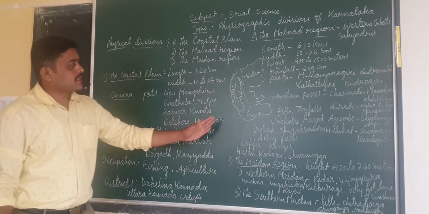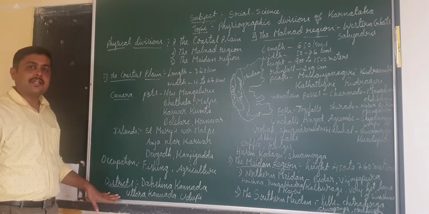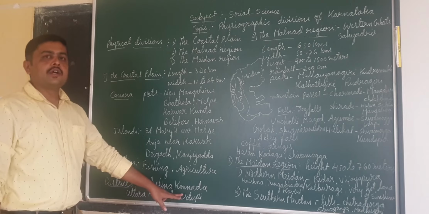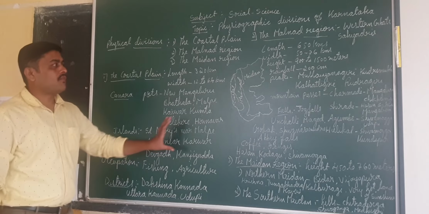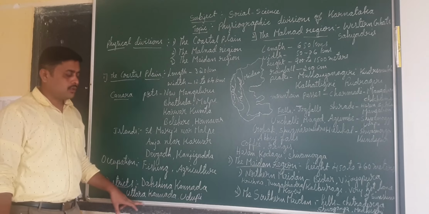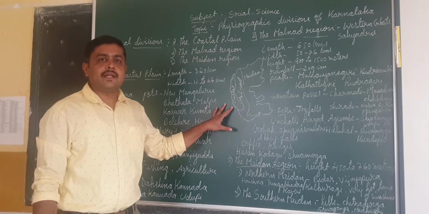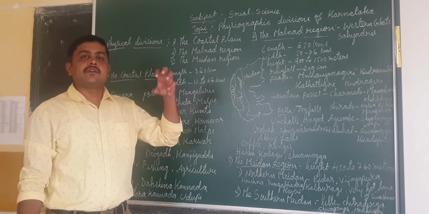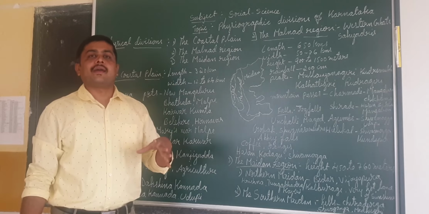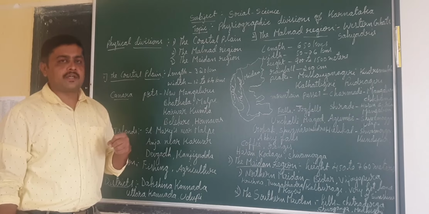And the coastal plains means the places included in that. Those districts are Dakshina Kannada, Uttara Kannada and Udupi. These three districts form the coastal plain. The main occupation is fishing. In agriculture, the main crops are coconut, cashew nut, areca nut and some spices also. Just keep those points in your mind.